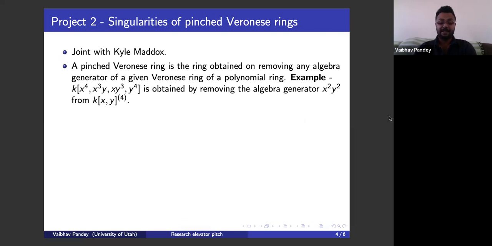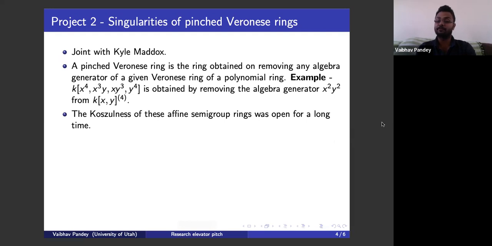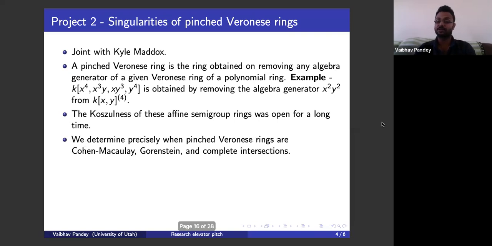Right? Now, these pinched Veronese rings have been objects of interest in the past few decades. The Cohen-Macaulayness of some of these pinched Veronese rings has been difficult to prove and has been an active area of interest. What we do in our project is two things. We first determine precisely when it is that these pinched Veronese rings are Cohen-Macaulay, Gorenstein, and complete intersections.